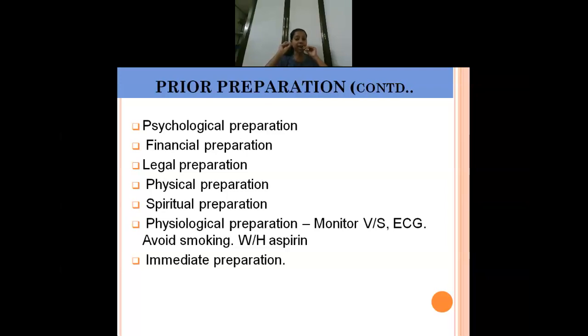And withholding aspirin. Why do you have to withhold aspirin? Because continuous intake of aspirin may result in excessive bleeding. Next is immediate preparation, so that you are aware of what all they have to do.